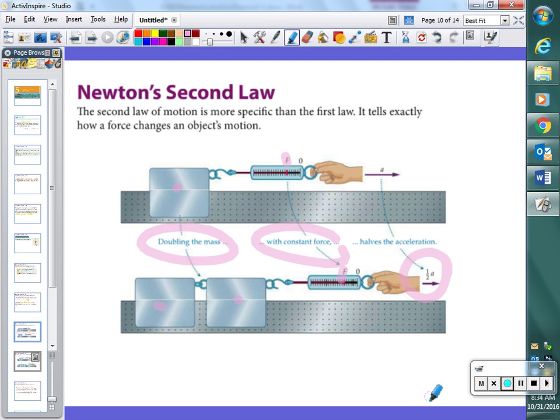Good there? All right. We'll wrap it up here for today. We'll look at some examples of Newton's second law tomorrow in class, and then we'll also discuss Newton's third law, and we call that action-reaction.